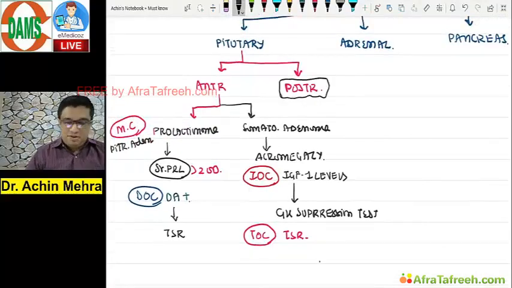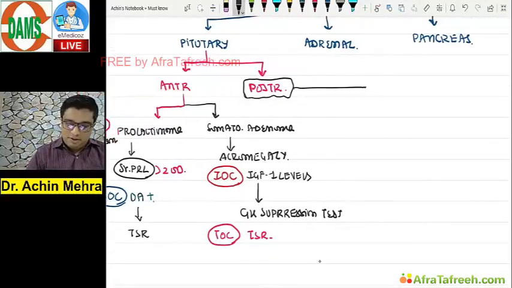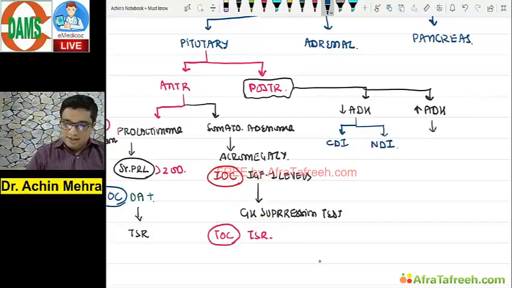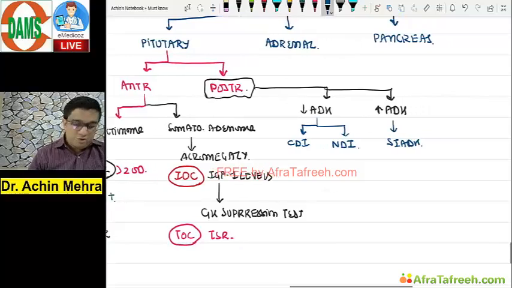Posterior pituitary, remember there are two problems which come here. One is decrease in ADH, the other one is the increase in ADH. Decrease in ADH can be due to deficiency, that is known as central diabetes insipidus, and the second one can be nephrogenic diabetes insipidus. Increase in ADH is the SIADH that we know. Few facts to know about them.